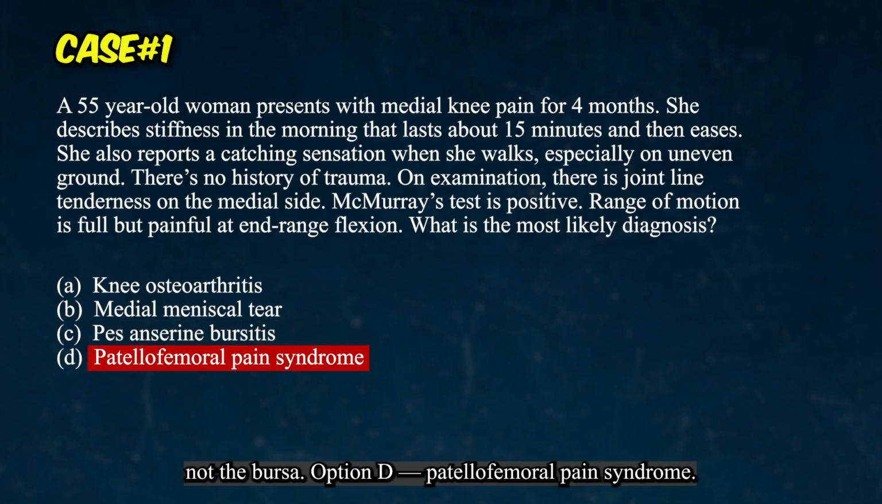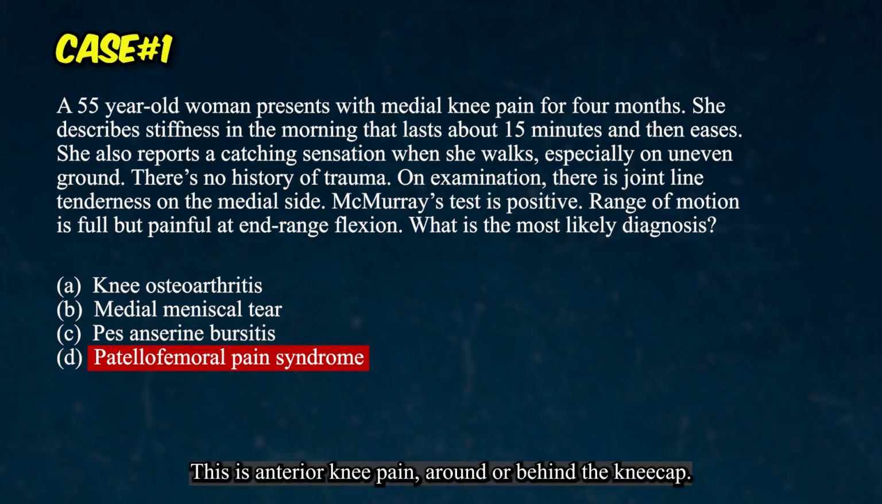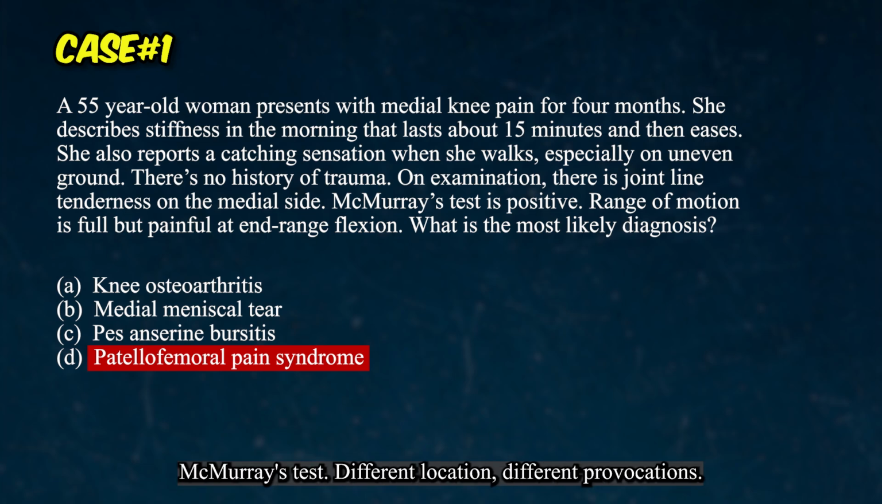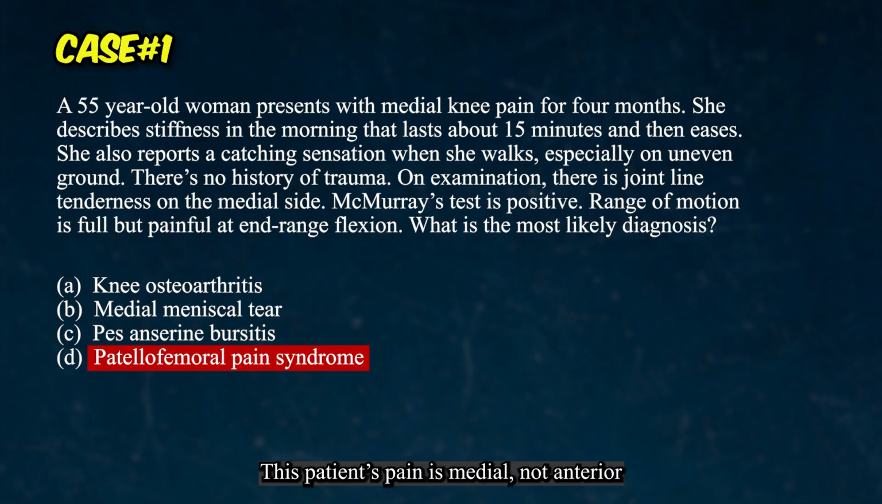Option D, patellofemoral pain syndrome. This is anterior knee pain around or behind the kneecap. It hurts with prolonged sitting, stairs, and squatting. It doesn't give you medial joint line tenderness. It doesn't give you a positive McMurray's test. Different location, different provocations. This patient's pain is medial, not anterior.